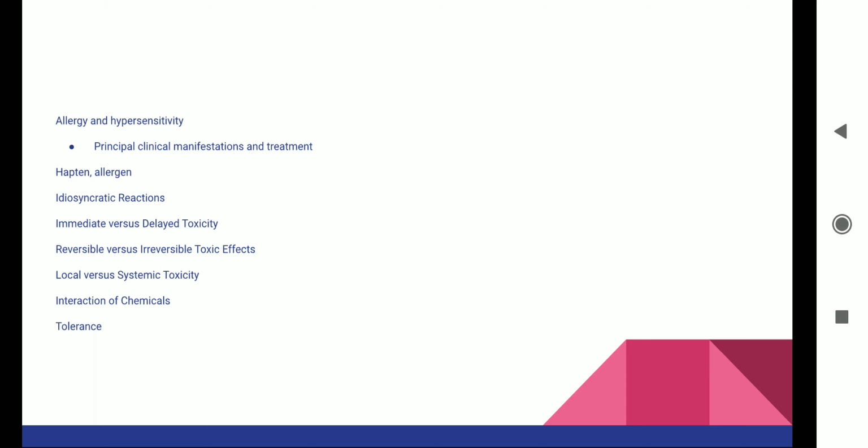Then some of the drugs can be teratogenic and cause harm to the fetus.